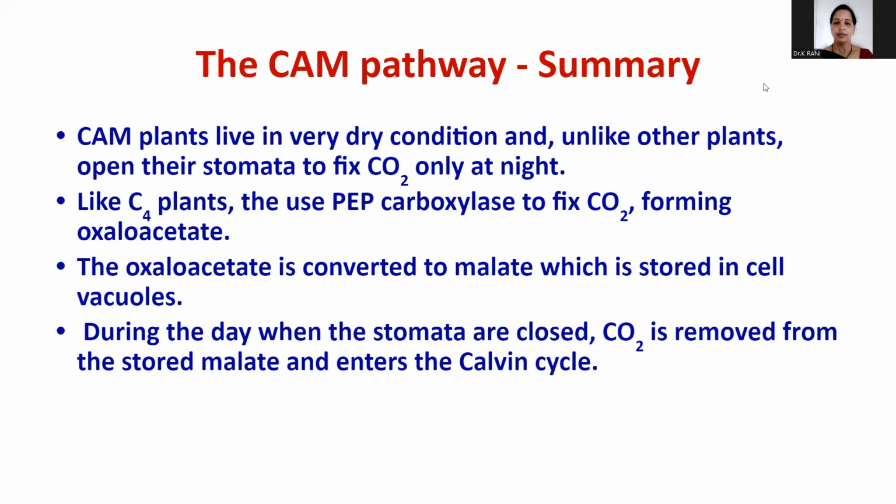In CAM plants, two carboxylations occur. The CAM cycle gives you a simple reversible acidification and deacidification.